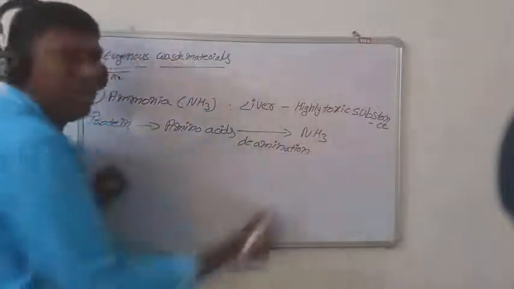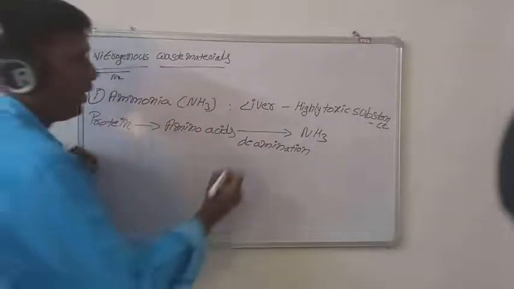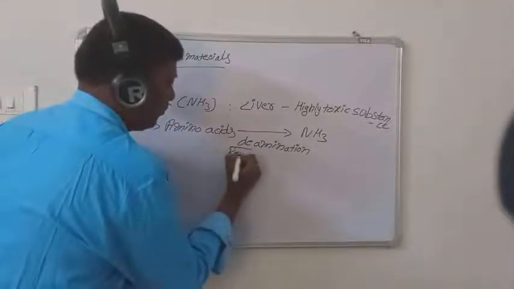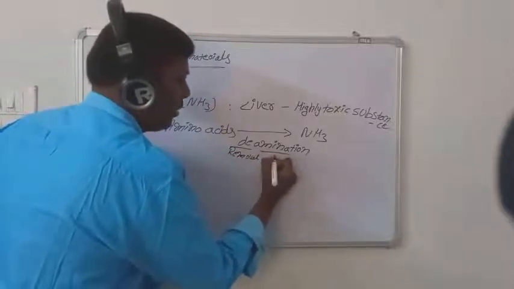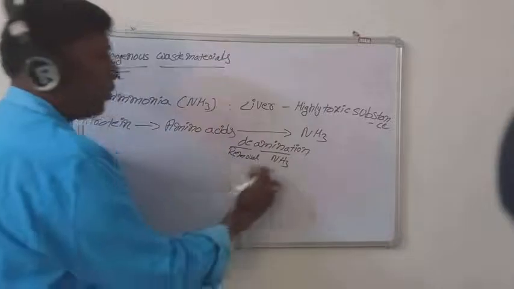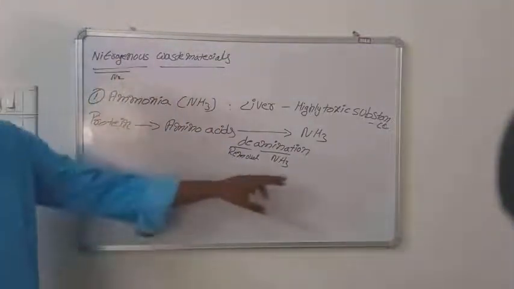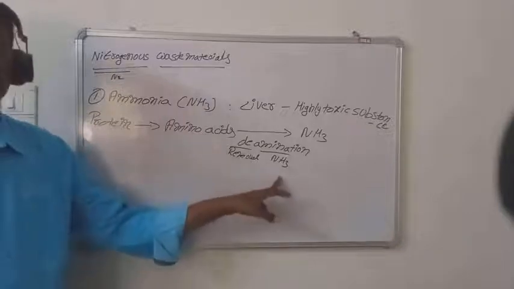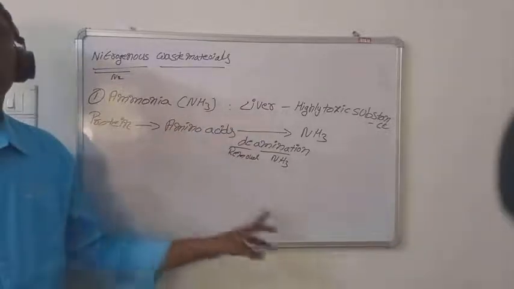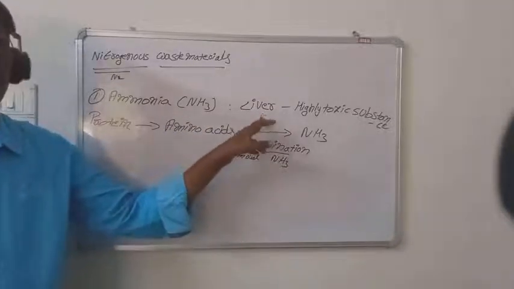So what is meant by deamination? You know very well, de means removal, and amination means the ammonia group. So what is meant by deamination? Removal of the ammonia group or amino group from the amino acids is called deamination, and this process takes place in the liver. Okay.